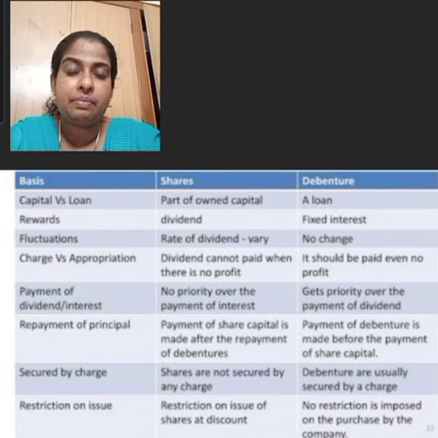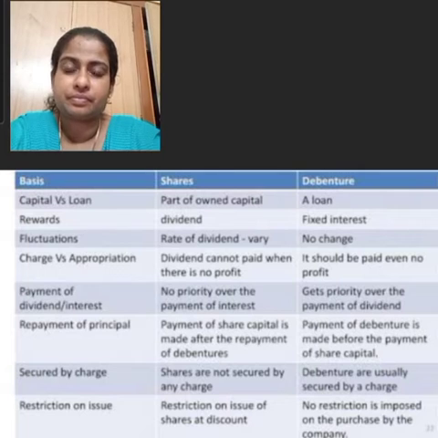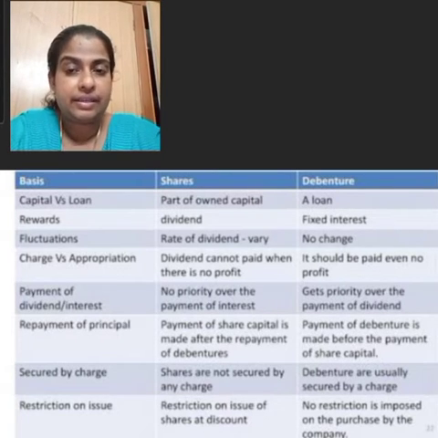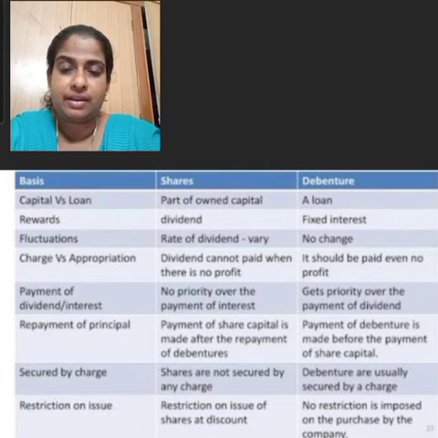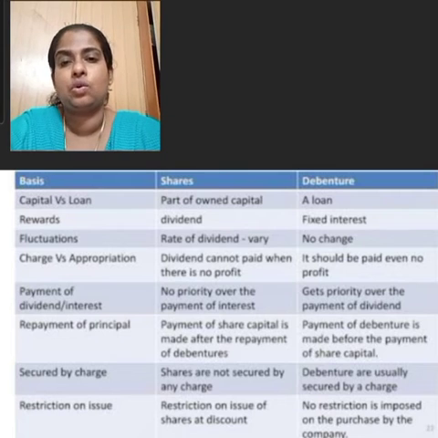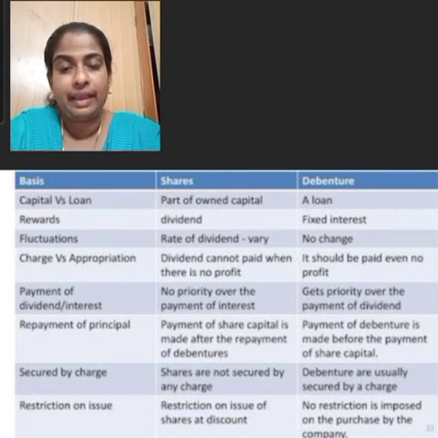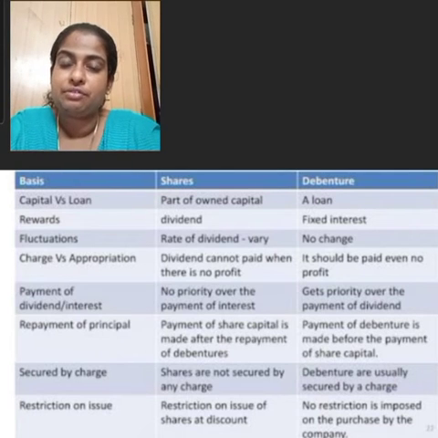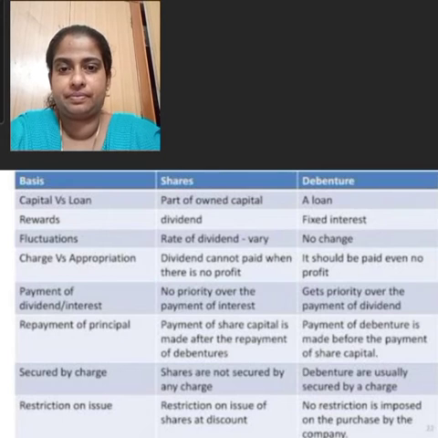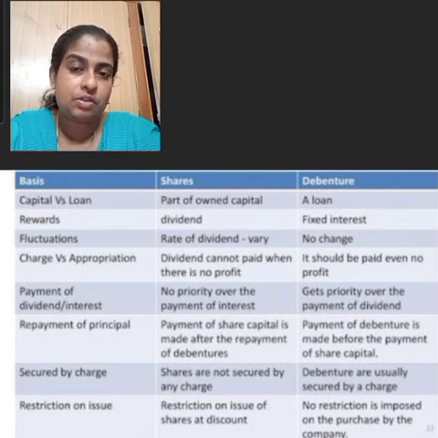Then the shares can be divided into two, equity shares and preference shares. Equity shareholders are the real owners of the company. They can attend the meeting and they have voting rights. But in the case of preference shareholders, they are not the real owners of the company. They are the creditors of the company. They have preferential right to get the fixed amount of dividend. Equity shares and preference shares are the main types of shares.